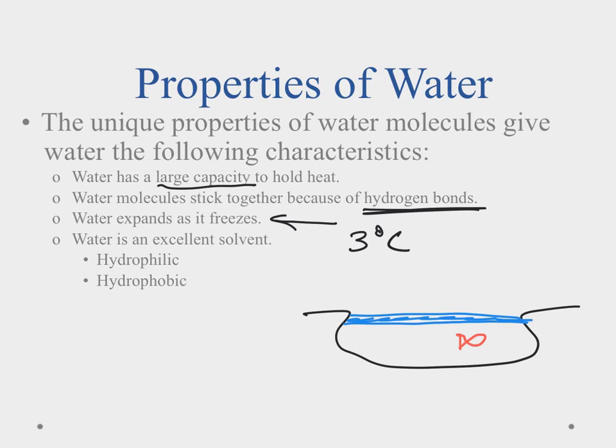Take a bottle of water and then stick it in the freezer, and you'll see that the bottle misshapes because of the pressure of that expanding water. And then finally, we talk about water being a solvent, and that means a lot of things like to dissolve into it.